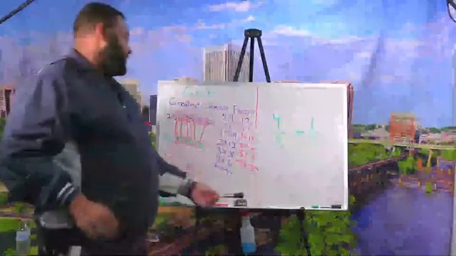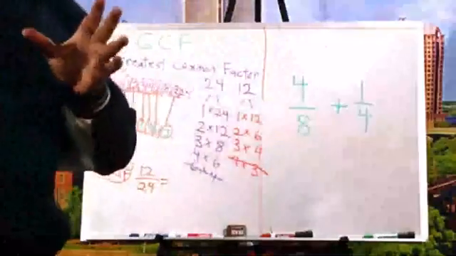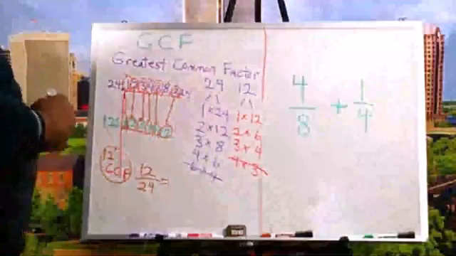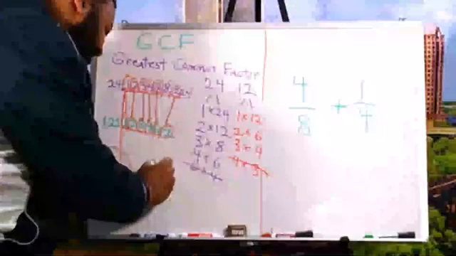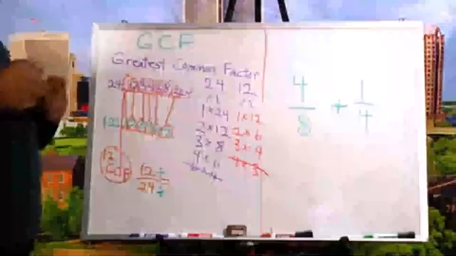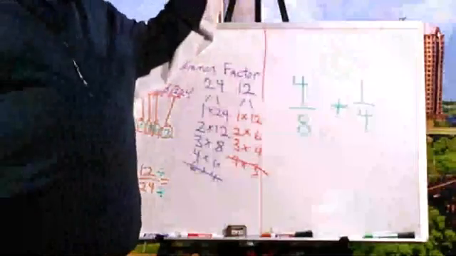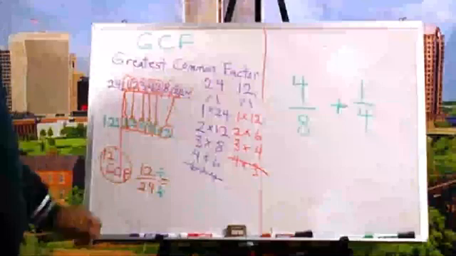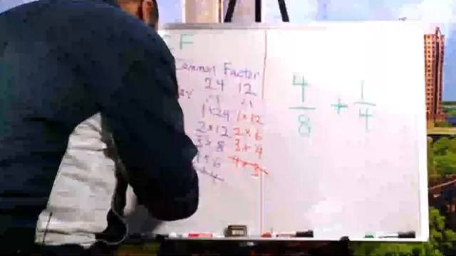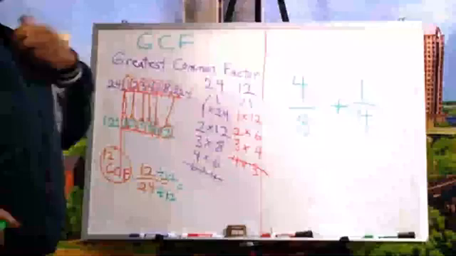Everybody with me? So what does that mean, Mr. Jones? Well, as I told you in the very beginning, when we talk about fractions, you have to use multiplication facts and use your division facts. So in order to make a fraction smaller, making the two numbers smaller, whatever you do to your denominator, you do to your numerator. Whatever you do to the bottom, you do to the top. And in this case, it's 12, so I'm going to divide both by 12. That's going to give us an equivalent fraction.